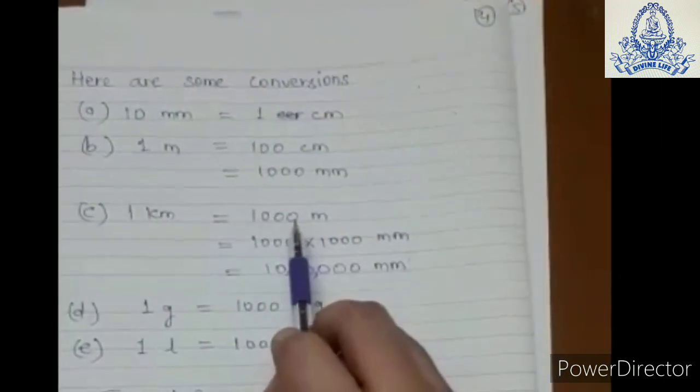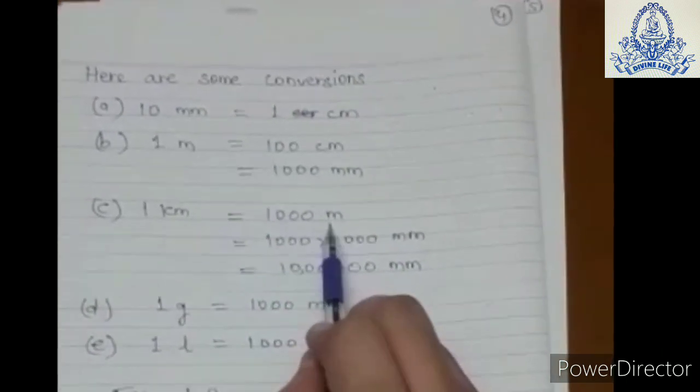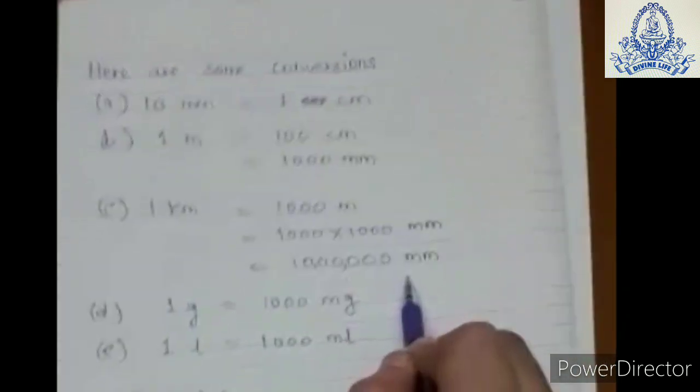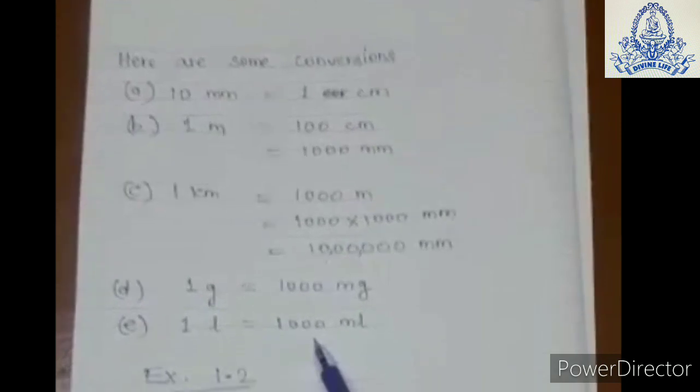But 1 meter is equal to 1000 millimeter, meaning 1000 multiplied by 1000 is how much? 10 lakh millimeters. 1 gram is equal to 1000 milligram and 1 liter is equal to 1000 milliliter.